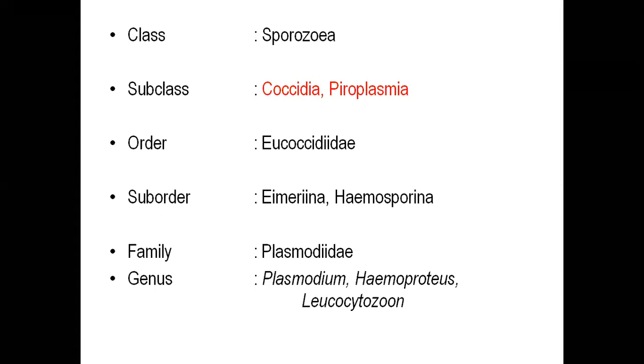Out of all the infectious organisms infecting human beings, irrespective of course, now coronavirus, SARS, COVID-19 is important, but excluding this one, malaria is one of the most important human health hazards.